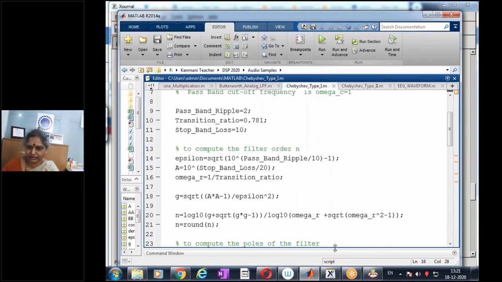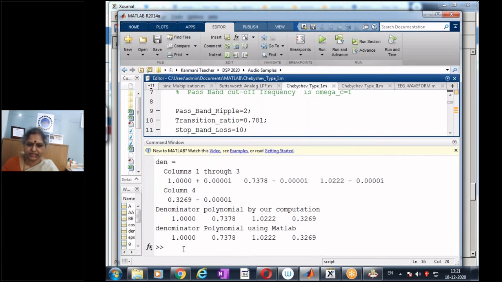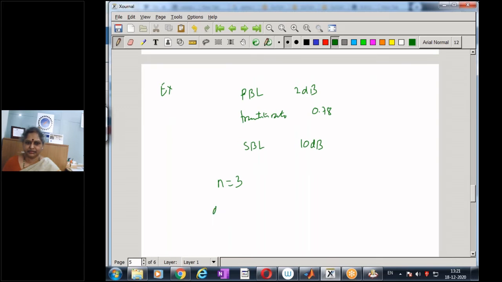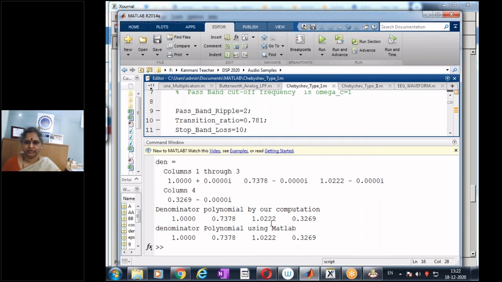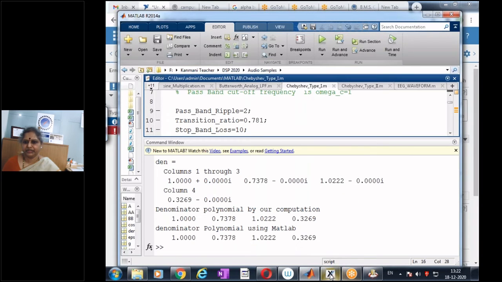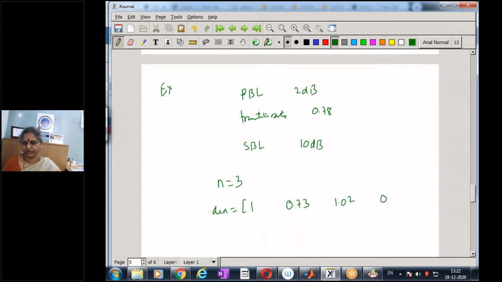And let us see what is our polynomial. Our denominator is 1, 0.73, 1.02, 0.32. So now when I reduced it, my n became 3 and my denominator is given by 1, 0.73, 1.02, and 0.32.